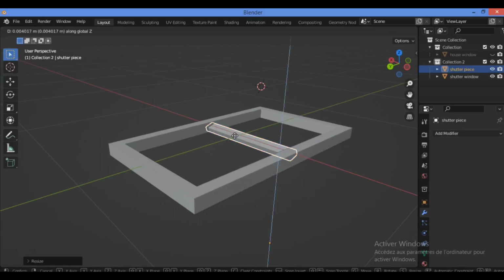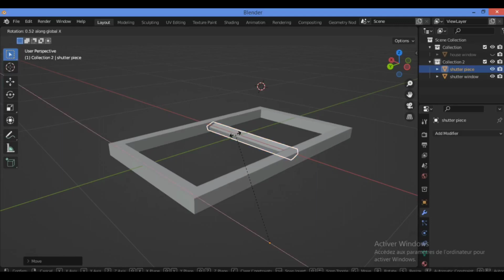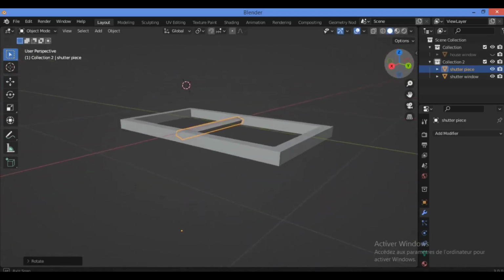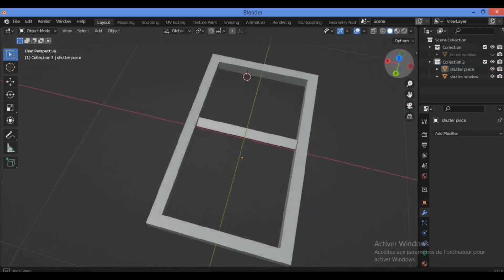Grab it. Just rotate along the X axis. I think it will be fine for creating this shape. The size is, I think, accurate for this shutter.